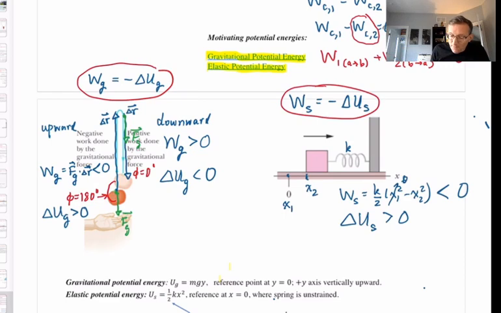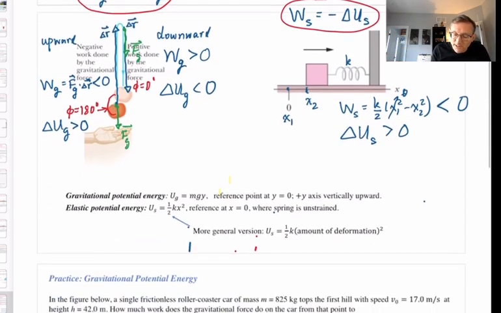Okay, with all that in mind, I am now going to state for you two key potential energy formulas that we are just going to use. If you want a greater understanding of where these formulas come from, and I don't blame you if you wish to, but I'm not going to go through it in this lecture, then read Chapter 8, Section 1 in the book.